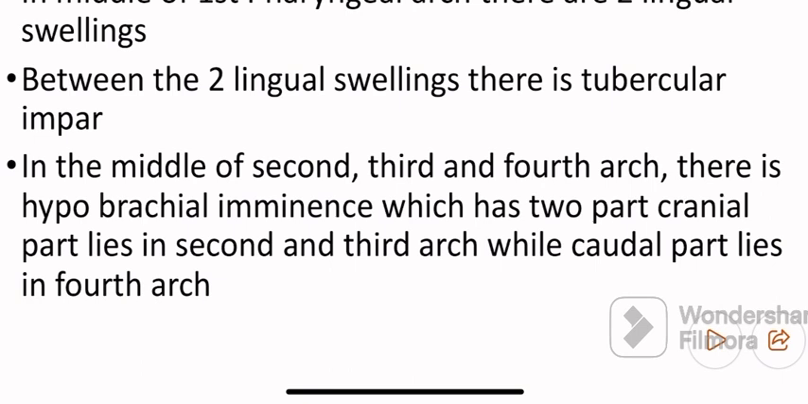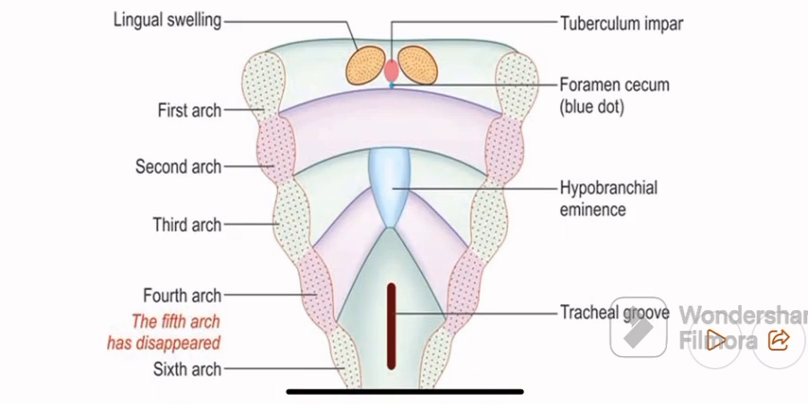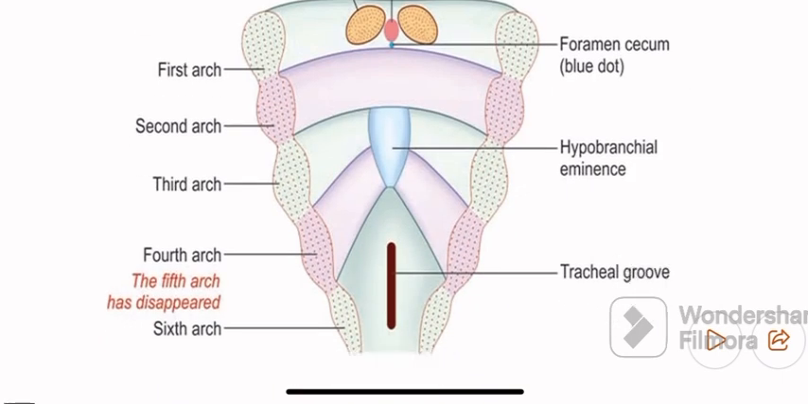Look at the diagram. The orange color shows two lingual swellings, and in between them the red color tuberculum impar, and from the tuberculum impar there is a small foramen cecum. Look at the foramen cecum, which is shown in blue color. Then the hypobranchial eminence is also shown, which is developed from the second to fourth arch.